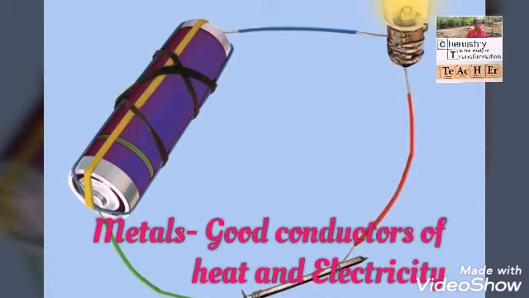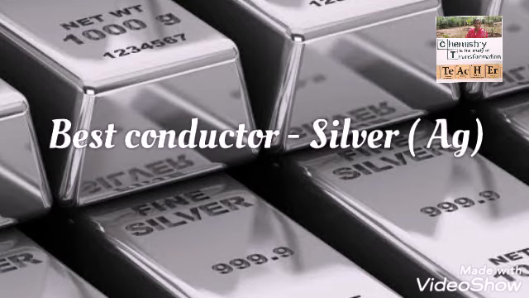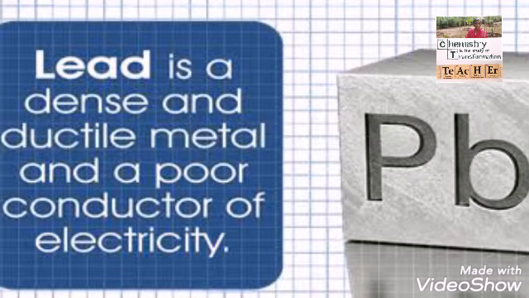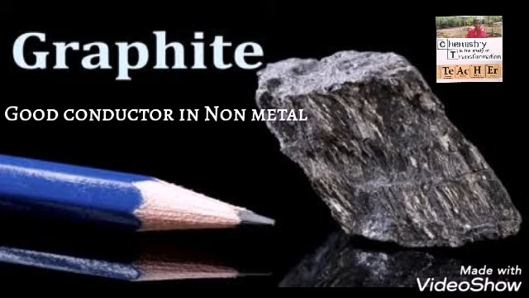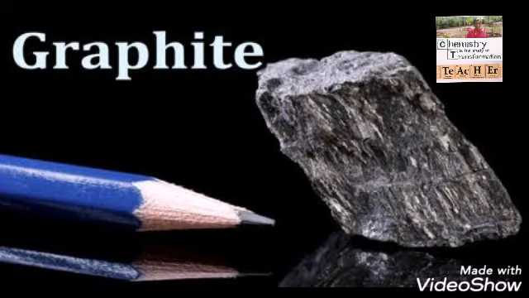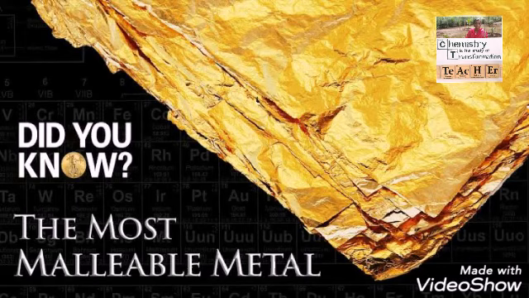The next property is conductivity. Metals are good conductors of heat and electricity. You will be surprised to know that the metal silver is the best conductor compared to copper and aluminum, which is usually used in electric wires. And still there are two exceptions. Lead and mercury are poor conductors. All the non-metals are poor conductors of heat and electricity except graphite. So the graphite present in the tip of your pencil or inside a dry electric cell can conduct electricity.